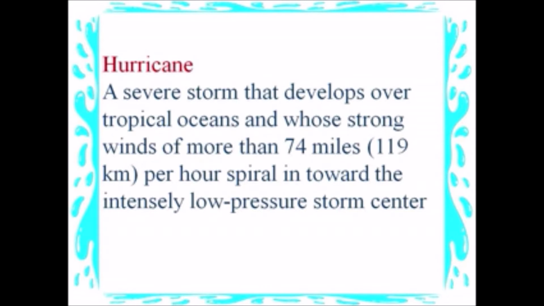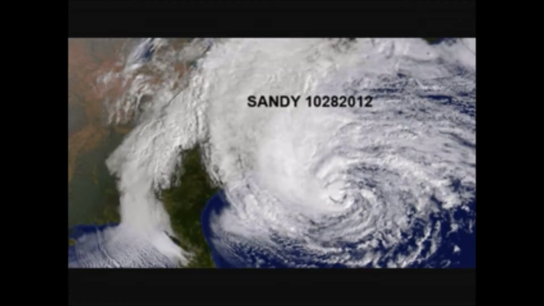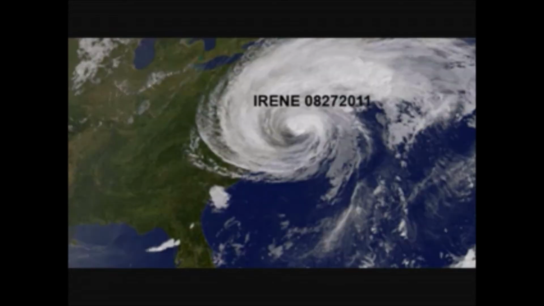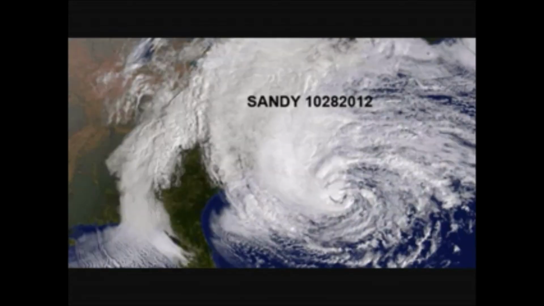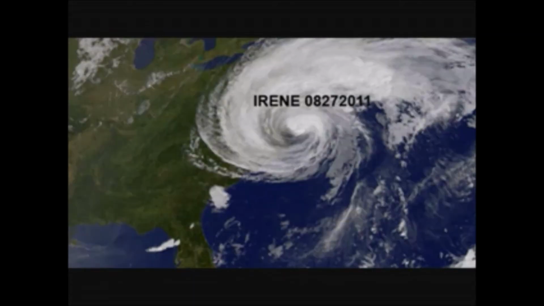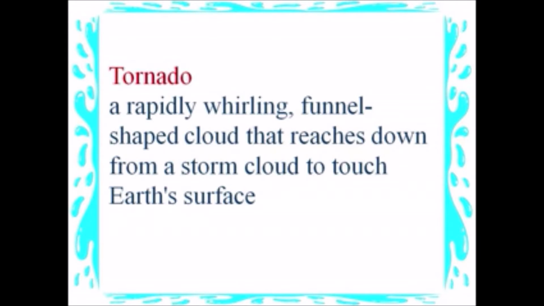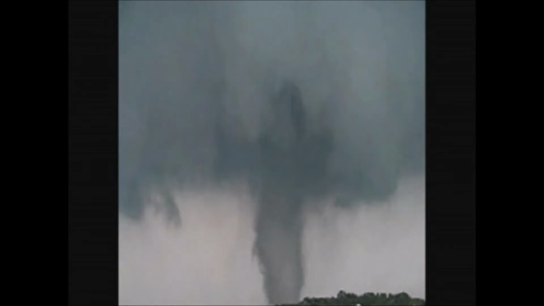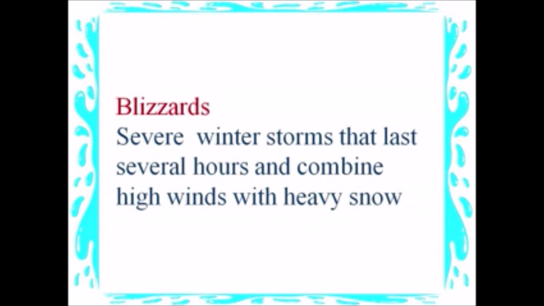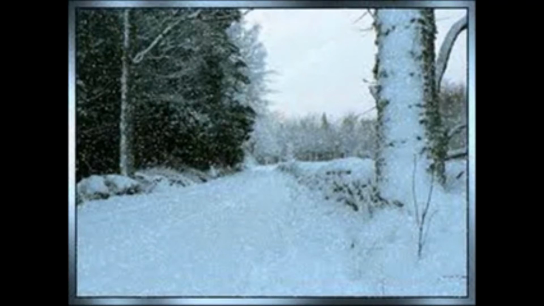Hurricane, a severe storm that develops over tropical oceans and whose strong winds of more than 74 miles per hour spiral in towards the intensely low pressure storm center. Tornado, a rapidly whirling funnel-shaped cloud that reaches down from a storm cloud to touch Earth's surface. Blizzards, severe winter storms that last several hours and combine high winds with heavy snow.